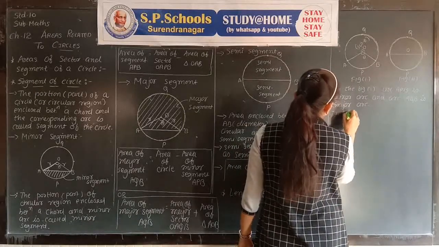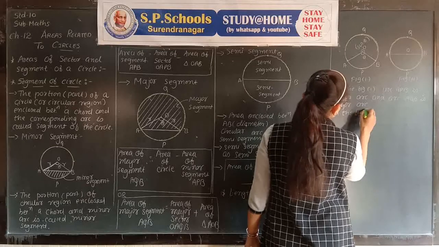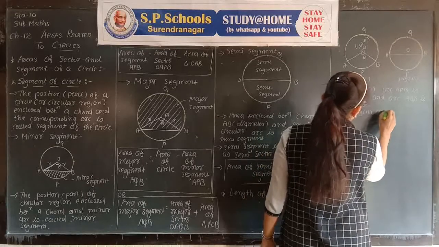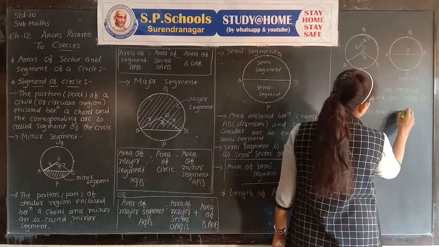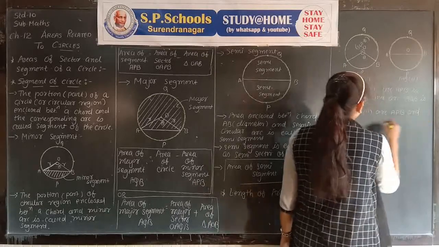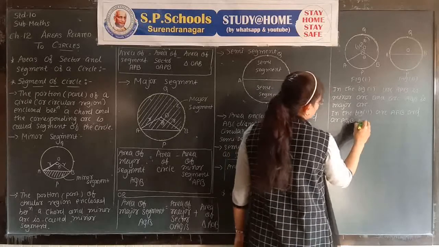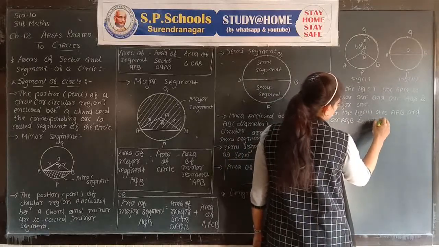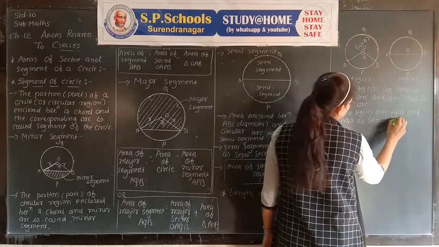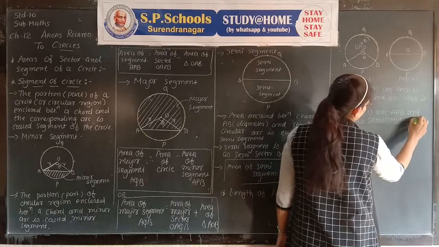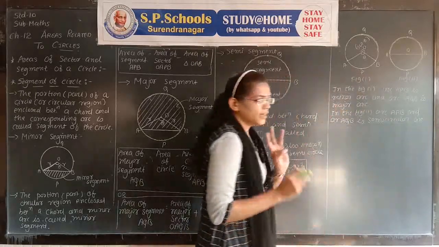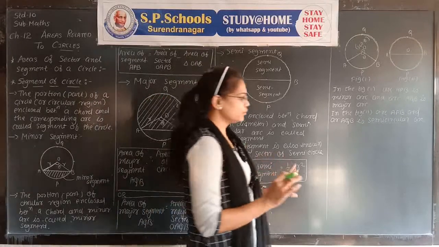In figure 2, arc APB and arc AQB are semicircular arcs. Now there are different formulas to find the length of arcs.